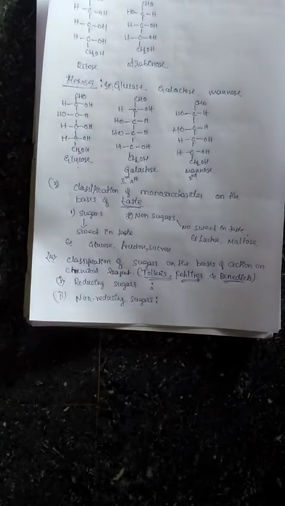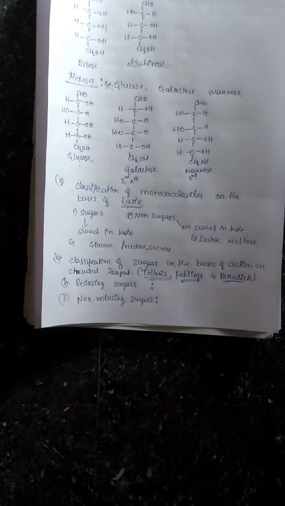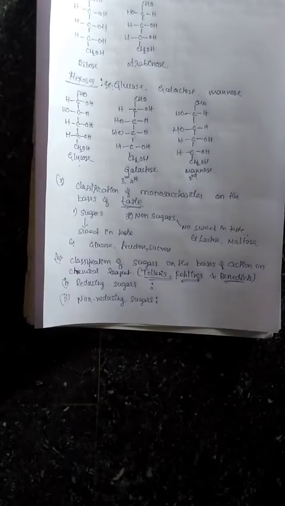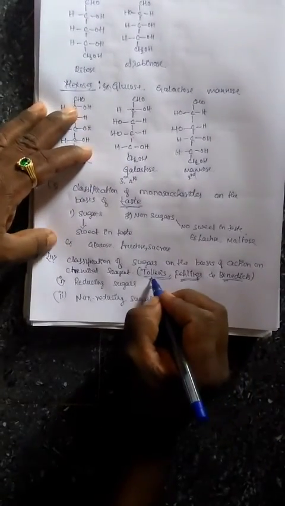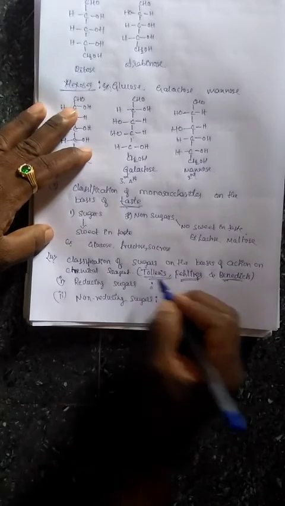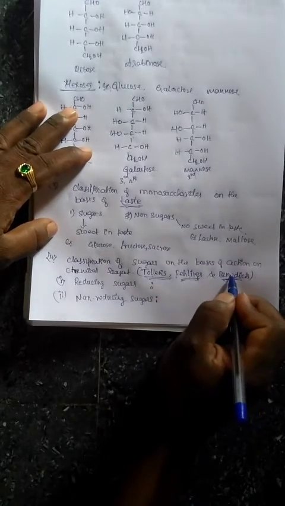So here reducing sugars are nothing but the sugars which are reduced by Tollens reagent or Fehling's reagent and also Benedict's reagent, and give silver mirror precipitate with Tollens and red precipitate with Fehling's and Benedict's reagent.